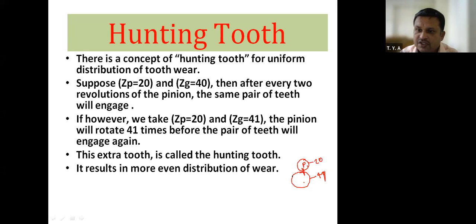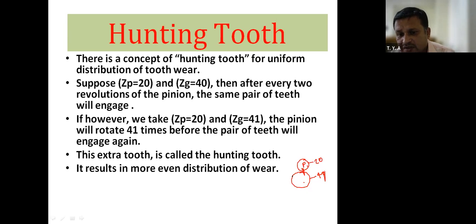Now the same pair of gear teeth come in contact after 41 revolutions. Means we have decreased their contact frequency, the number of rotations required for the pinion and gear to bring the same gear teeth in contact.